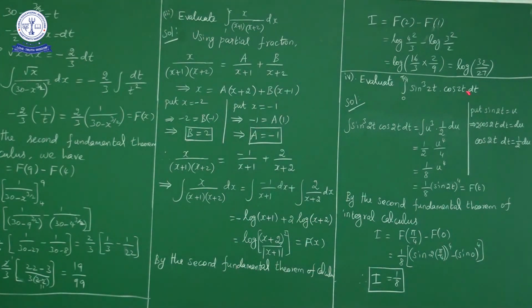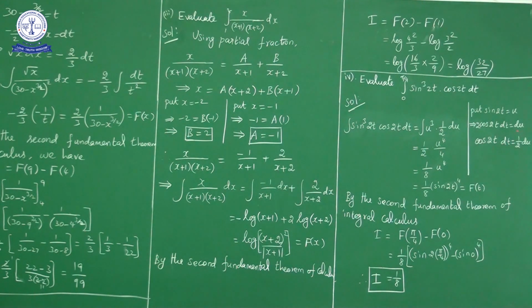Now if you observe, cos is the derivative of sin. So what I will do is take sin 2t as u. So sin 2t equals u. If you differentiate, the derivative of 2t is 2, so 2 cos 2t dt is equal to du. So cos 2t dt we can write as 1 by 2 du.